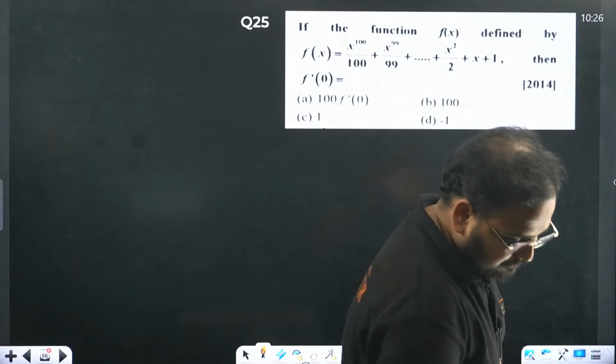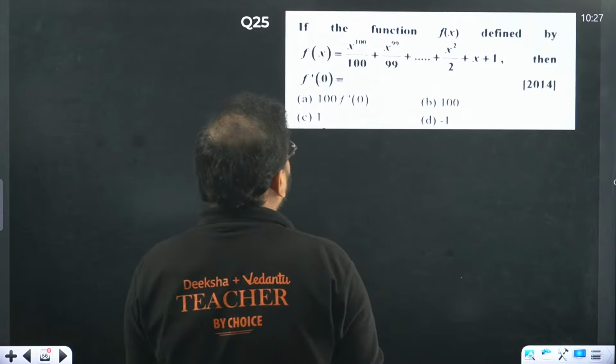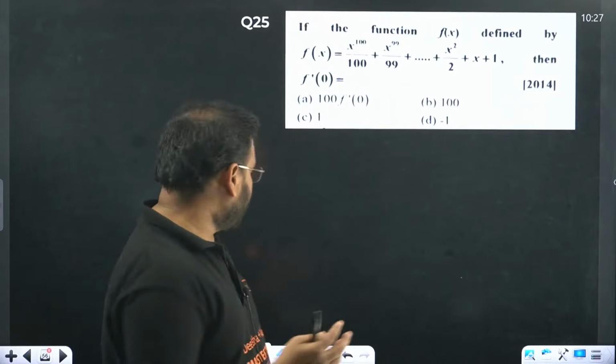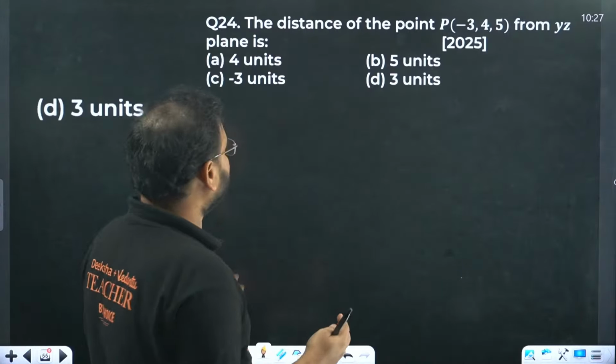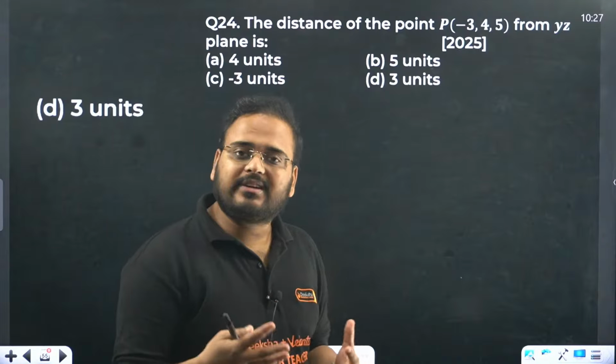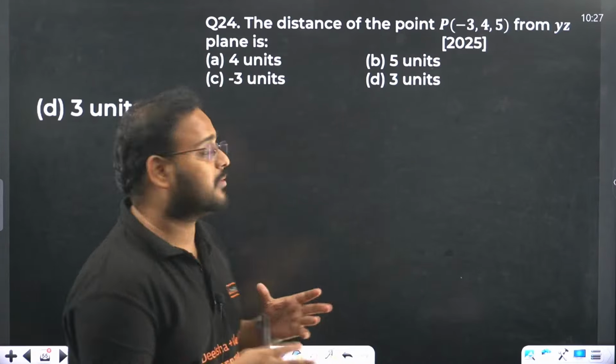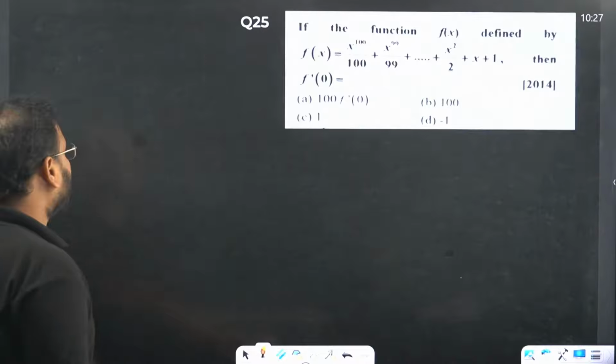25 now. I think this is for limits and derivatives. For the previous one, as I mentioned, in 3D geometry what is important is knowing the octant, how reflection can be taken, and the distance of a point from a given plane. These are the important concepts over here.